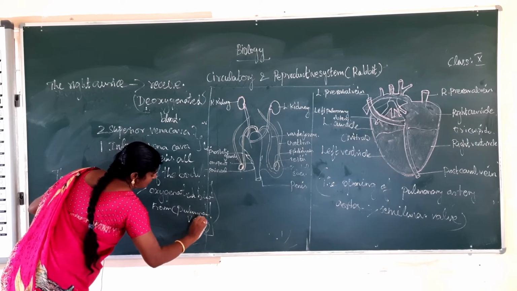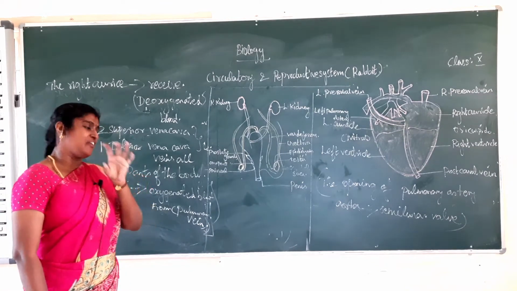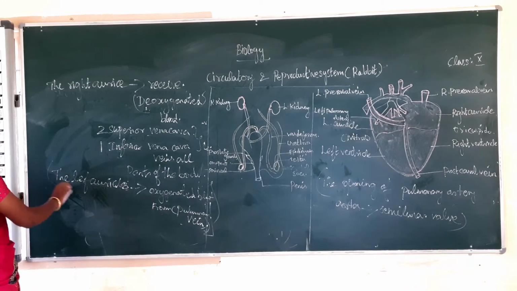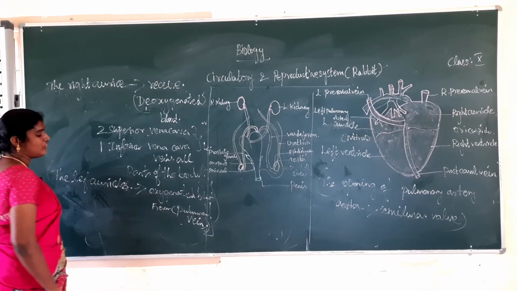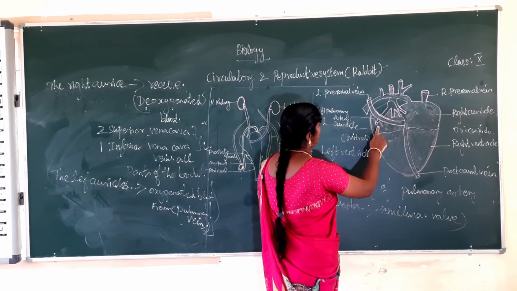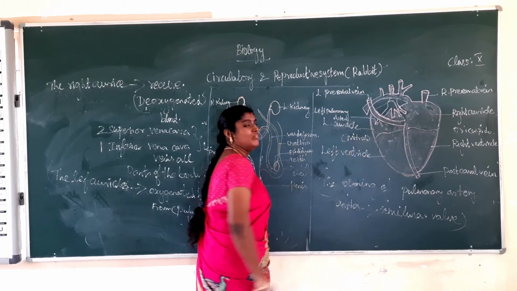Pulmonary vein. Okay. It is not a pulmonary artery. Pulmonary vein from the lungs. Where does the blood come from? Lungs. So the left auricle receives the oxygenated blood from the pulmonary vein. This is the pulmonary vein.